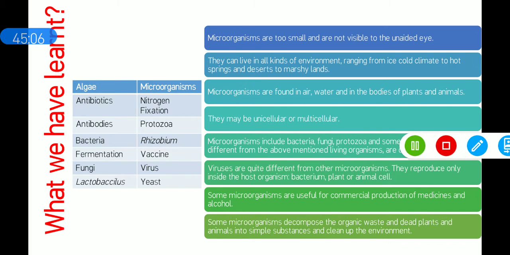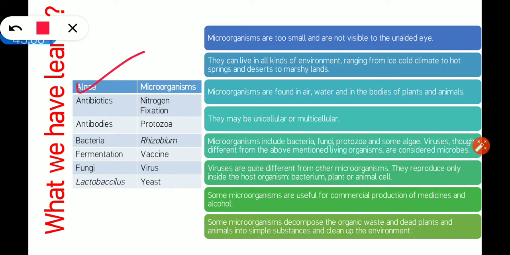First word here is algae. Algae are the microorganisms that contain chlorophyll, that can make their own food. Next is antibiotics. Antibiotics are the drugs that are made from bacteria and fungi. Antibodies are proteins that are produced by our immune system to fight against any infection. Next is bacteria. Bacteria is also a microorganism.